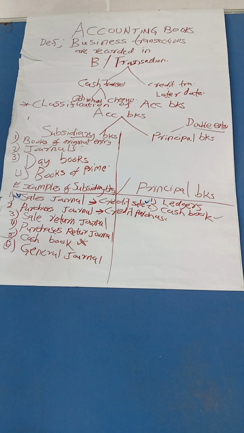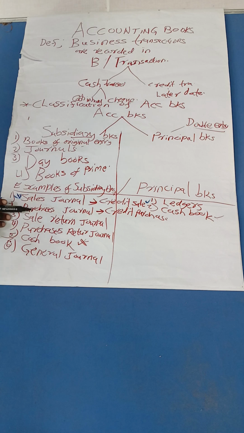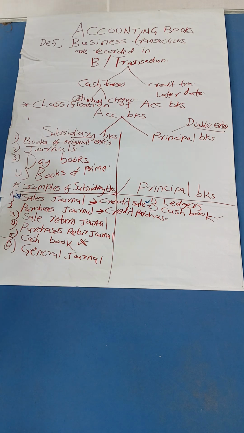In case your supplier supplies you goods, and you pay them at a later date after you have sold your goods, you are going to record in the purchases journal. So there's no way you have made a credit sale and you come and mix it in the purchases journal. That is not accounting. So get it very clear. When you're in business, you have been tasked to record, maybe you are working as a controller of the creditors and the debtors, you know the books you are recording them in.